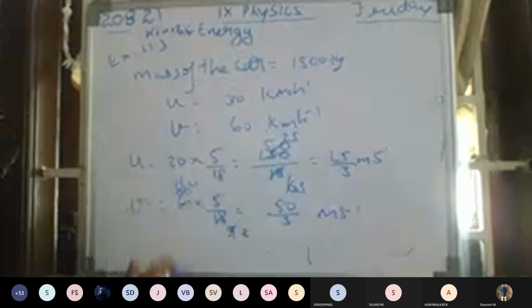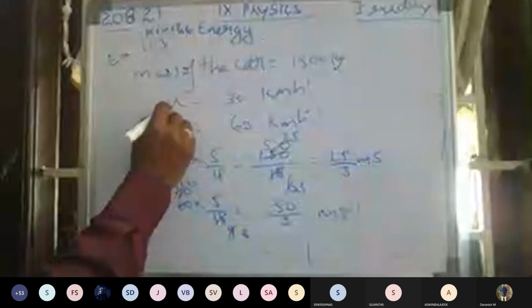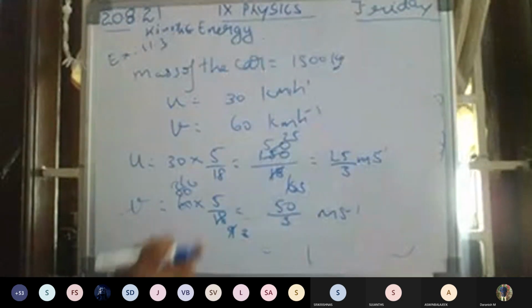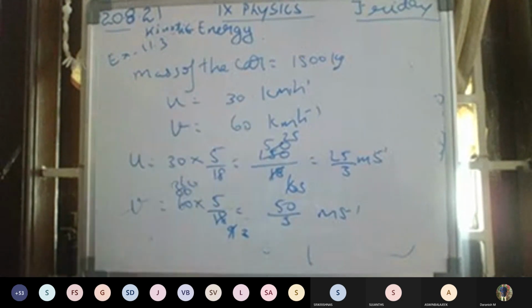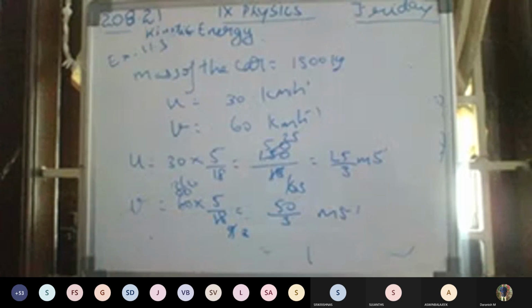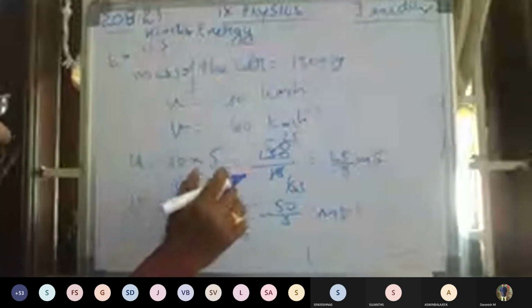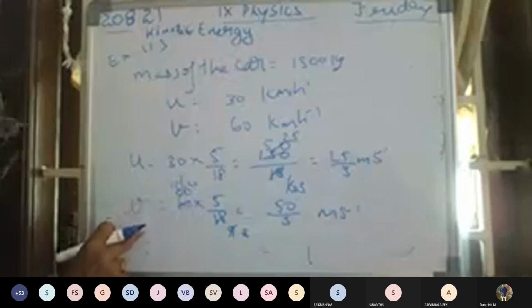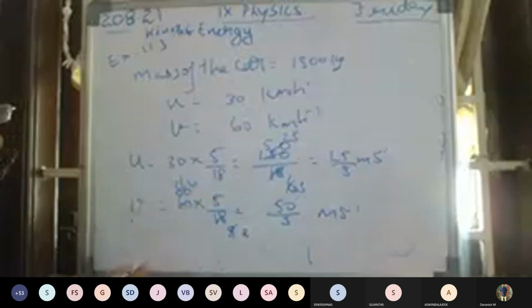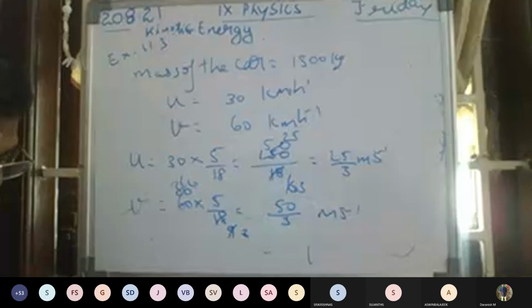First, the speed given, the initial velocity, I am converting into meter per second because it is given in kilometer per hour. Using the formula, simply multiply by 5 by 18. That is the formula, already known from the first chapter itself. Applying this formula, 30 into 5 by 18, I get 25 by 3. And for the final velocity 60, I am getting 50 by 3 meter per second. Okay, any doubt in this?